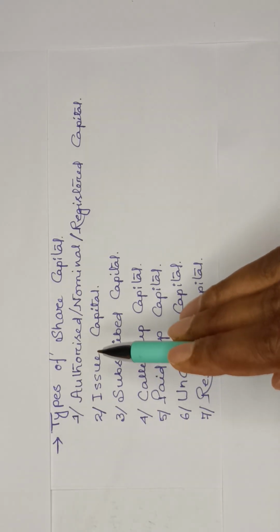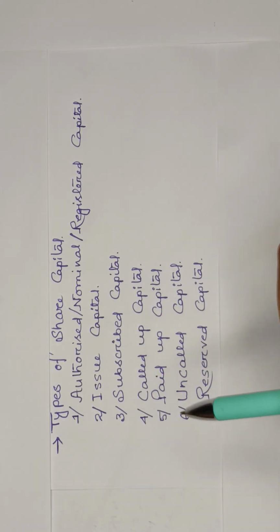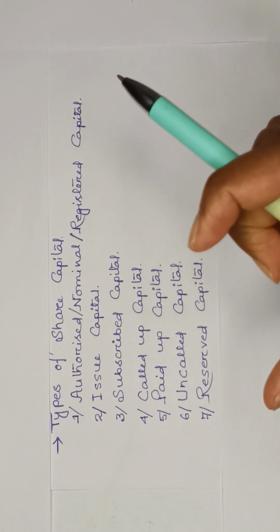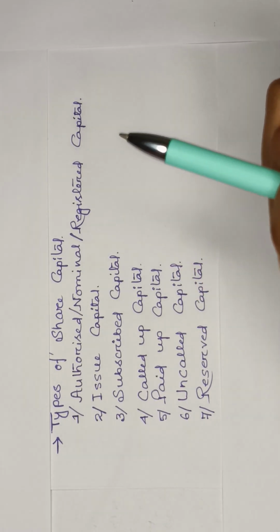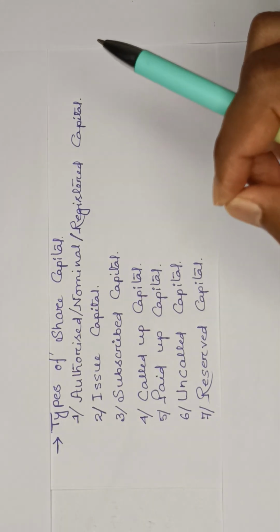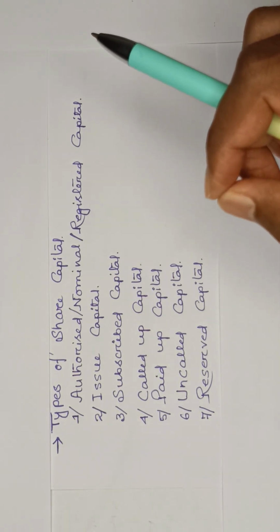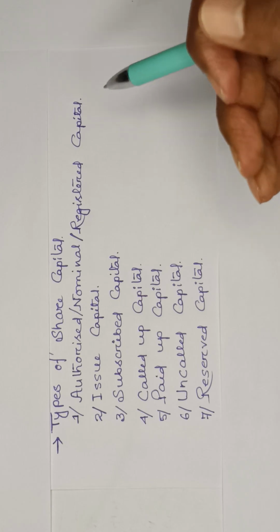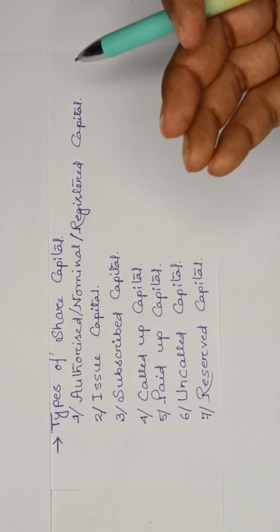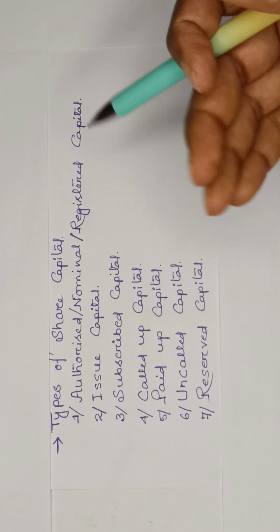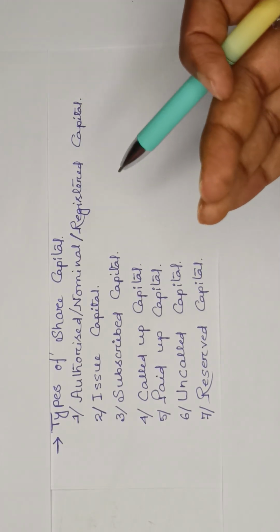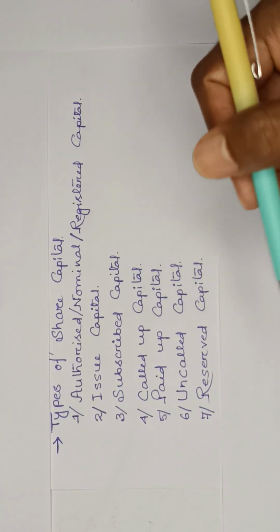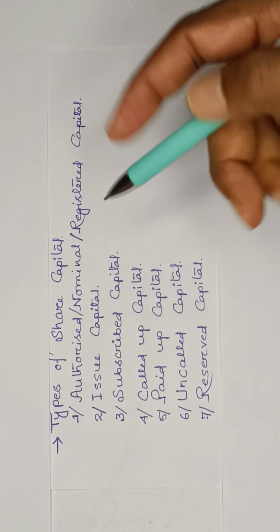According to the memorandum of association of a company, there is one clause which is known as your share capital. That means you need to register your company with a certain amount. For example, you have registered your company with 5,000 crores. That means the maximum amount that you can raise from the public is 5,000 crores. Depending on the requirement, if you want more money, then you need to change the clause, and accordingly you can raise money higher than the authorized capital. That means by changing the clause.